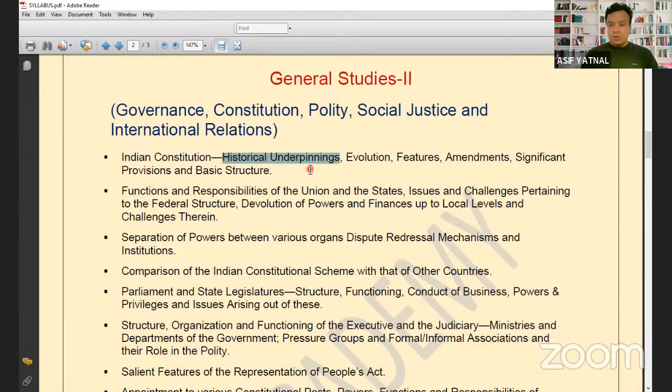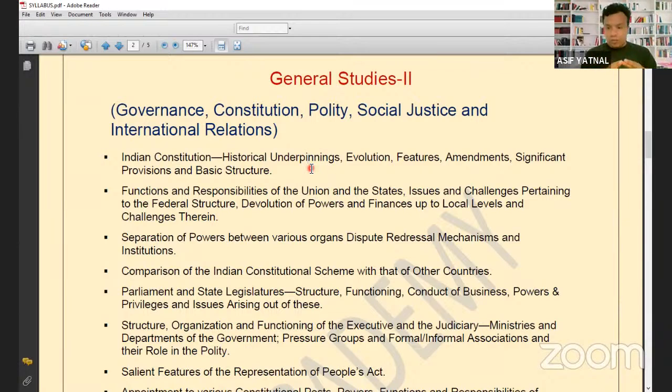So while making notes, you will take the historical underpinnings, how the Constitution of India was created. It may be from the British time, like the Government of India Act 1909, then the Government of India Act 1919, then the Government of India Act 1935. These were the three important constitutional acts created in India during British rule.